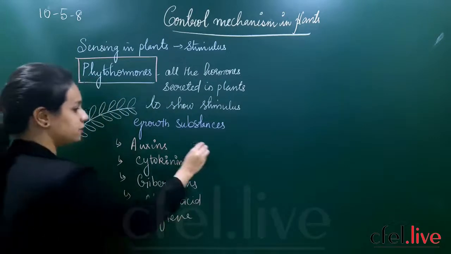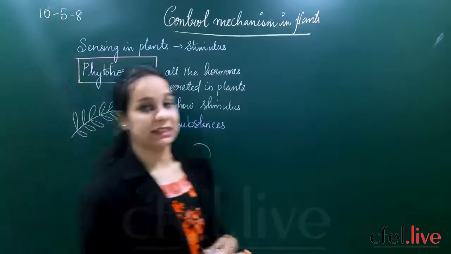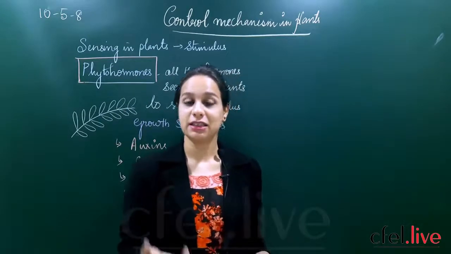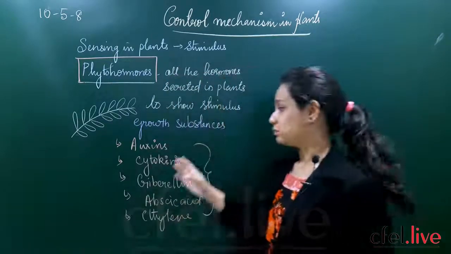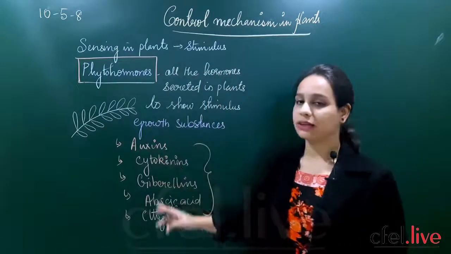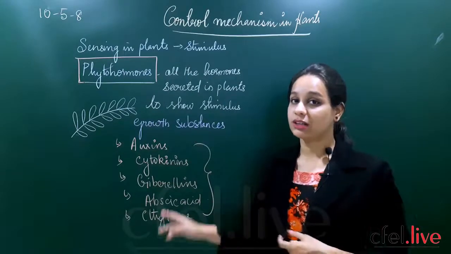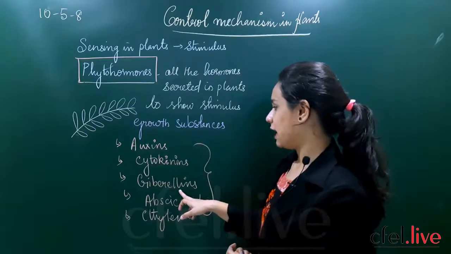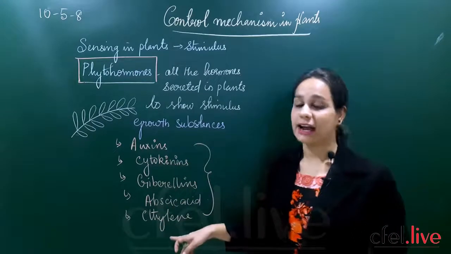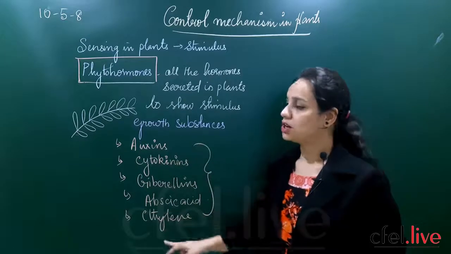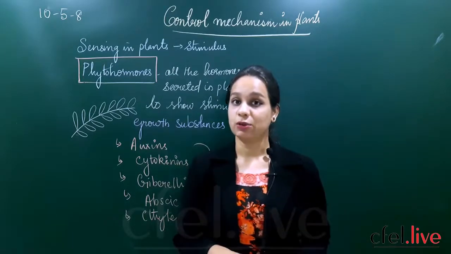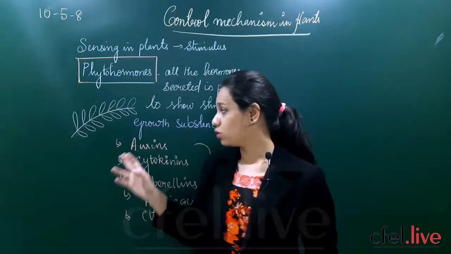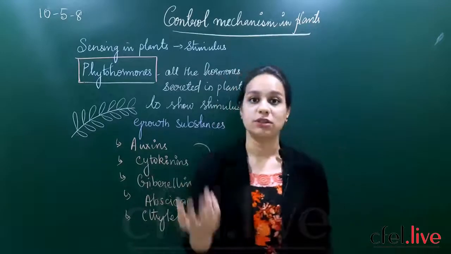All these are the different kinds of hormones secreted in the plant body which have various functions and which may also influence the stimulus so that the plant body can respond to such stimuli. What are the different phytohormones? Auxins, cytokinins, then gibberellins, abscisic acid and ethylene. These are the major phytohormones which influence the growth and development. Now let us go through and understand the function of each phytohormone.